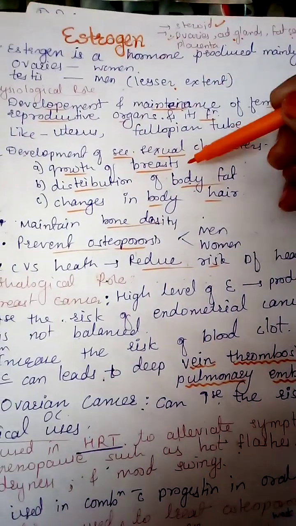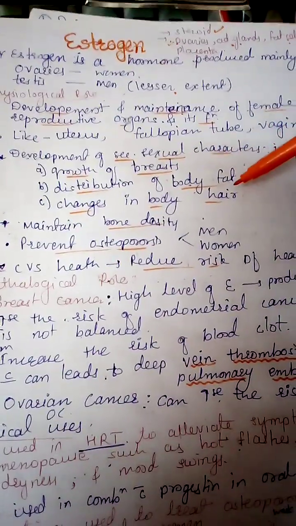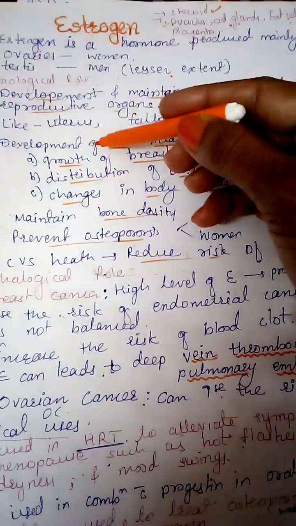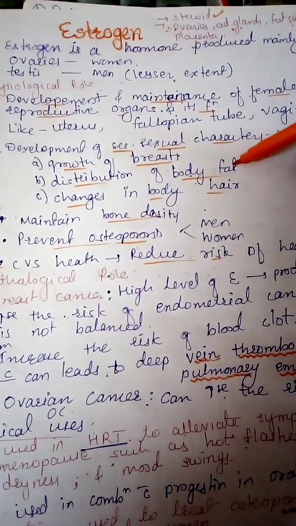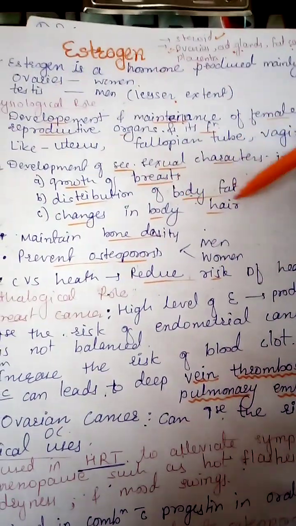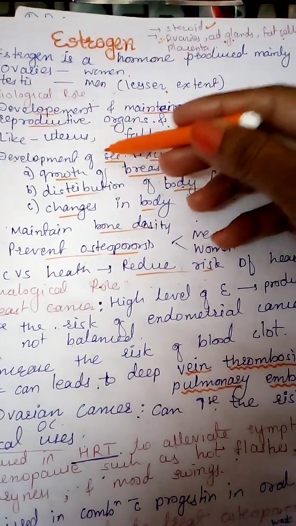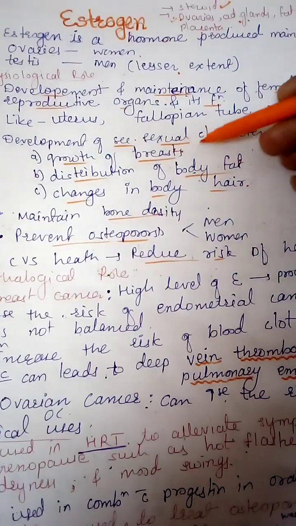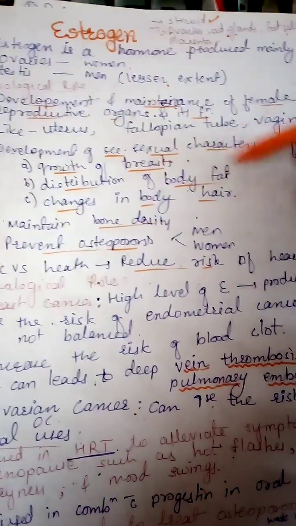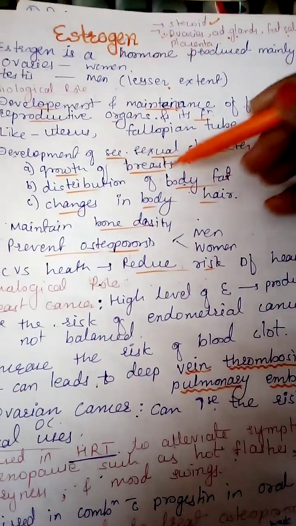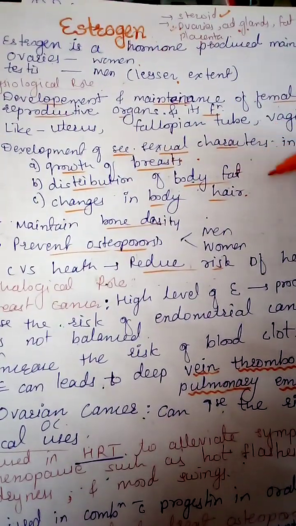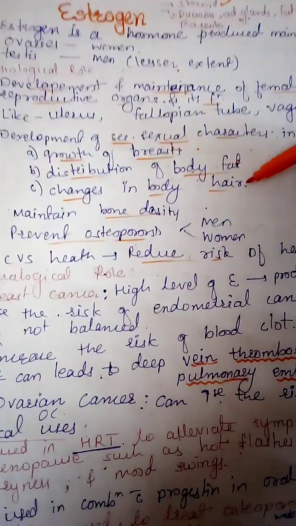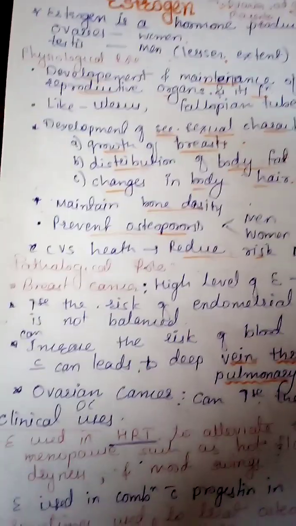The next physiological role is development of the secondary sexual characters in the female. The secondary sexual characters in the female can be seen during puberty and during pregnancy. The first characters are the growth of the breasts, distribution of the body fat and changes in the body hair. The development and growth of the breasts occur during puberty and pregnancy. Next, distribution of the body fat and body hair, in that the changes can occur in the woman. These are all due to the estrogen hormone.